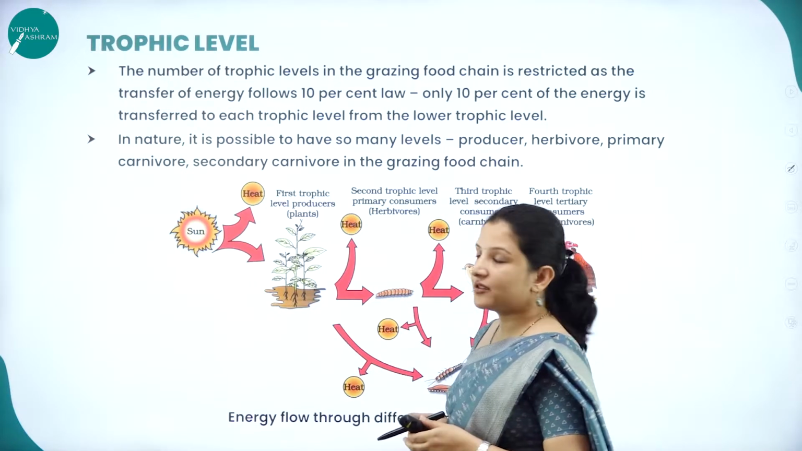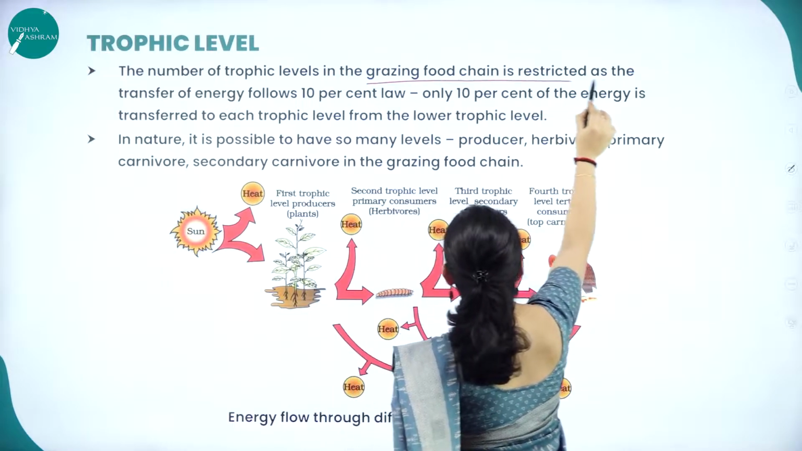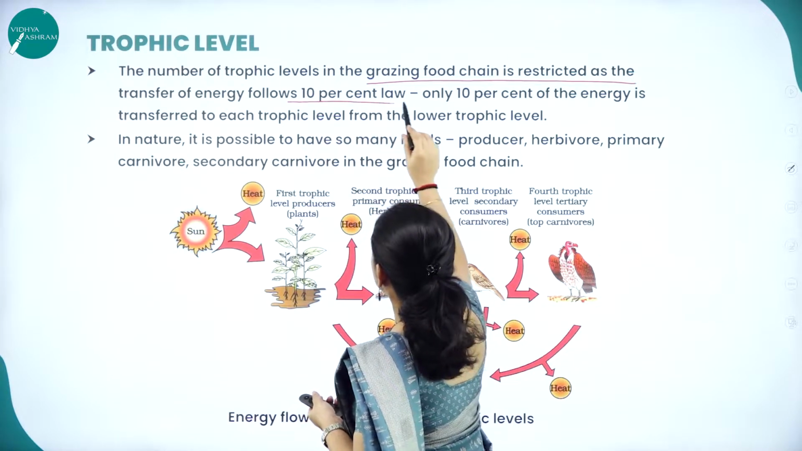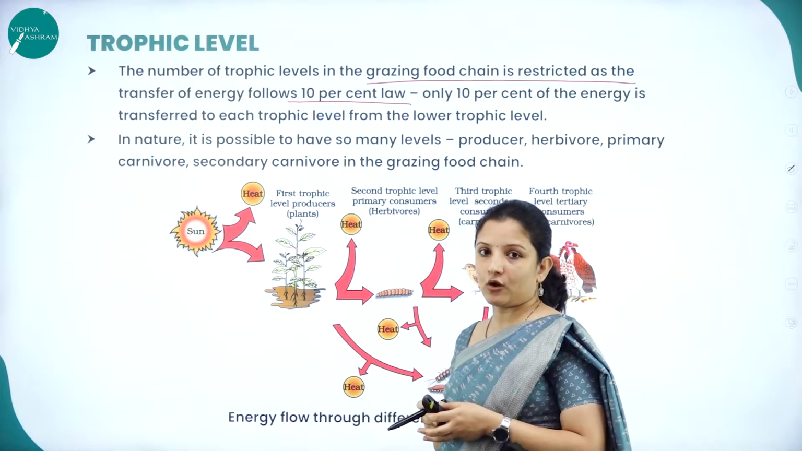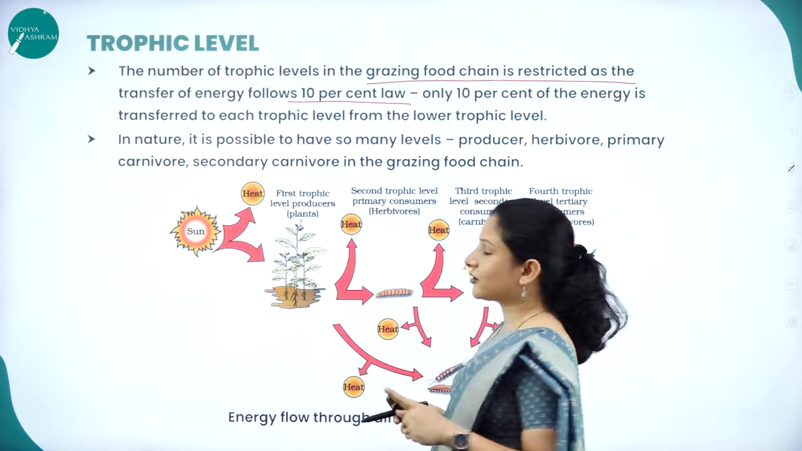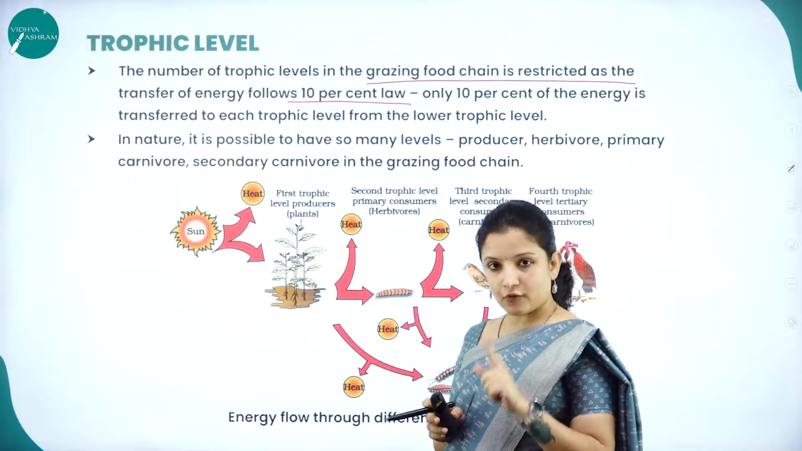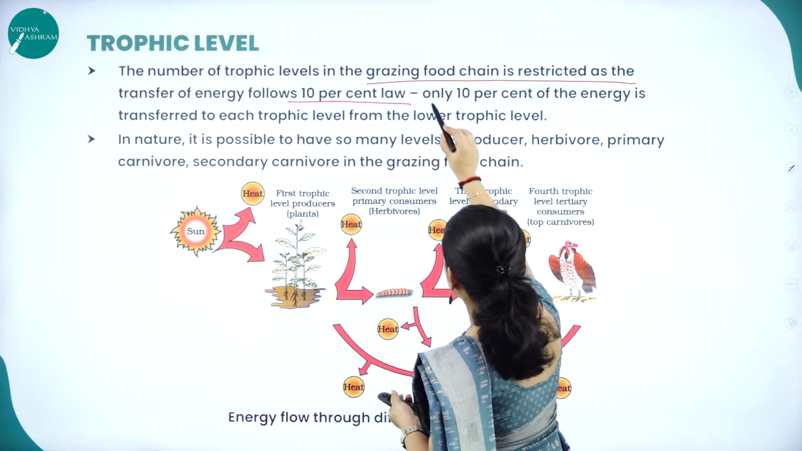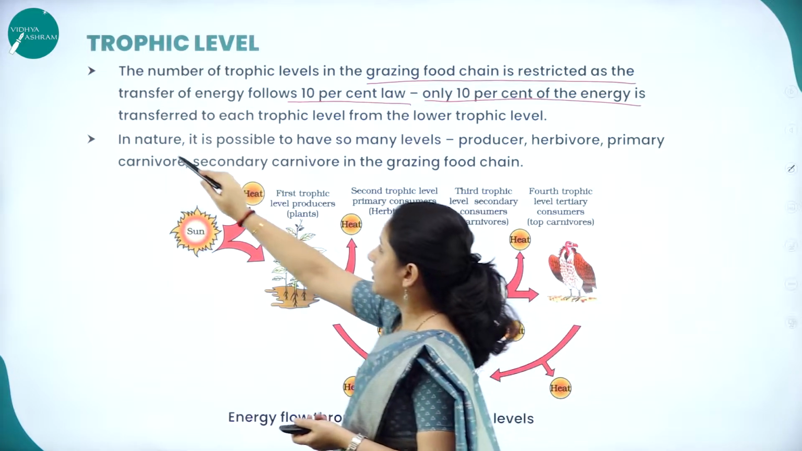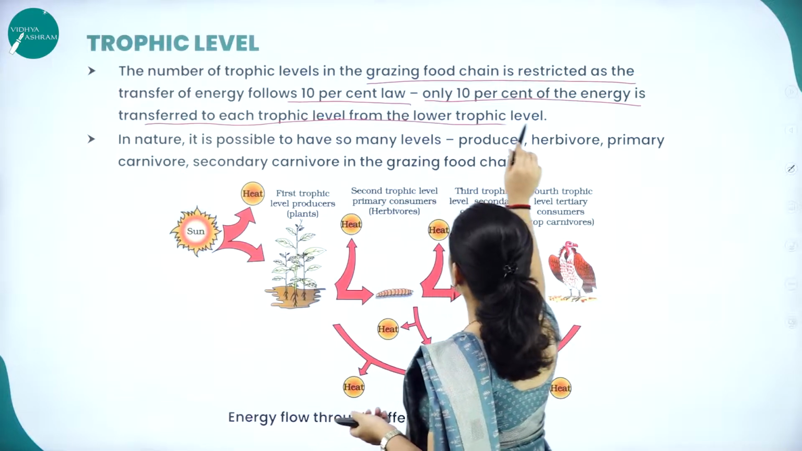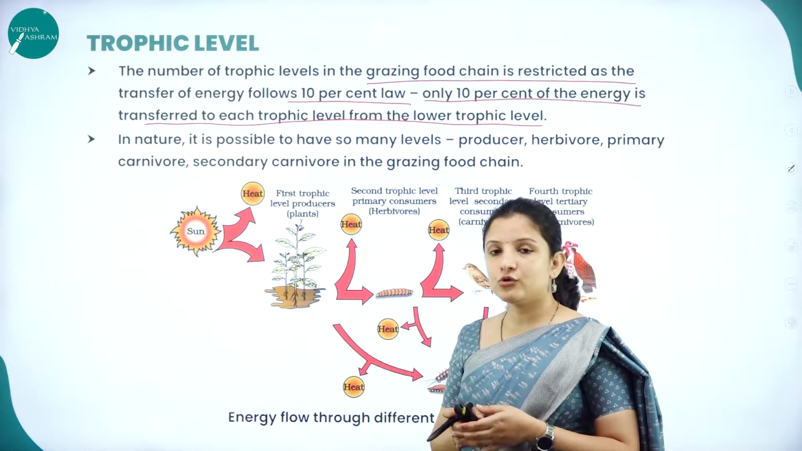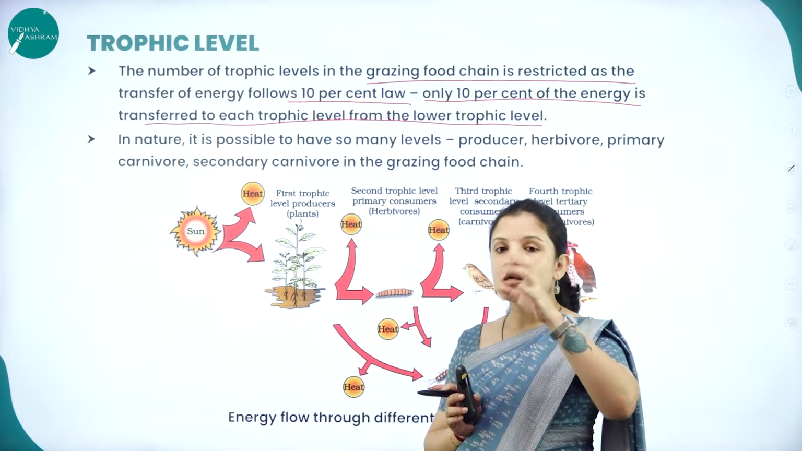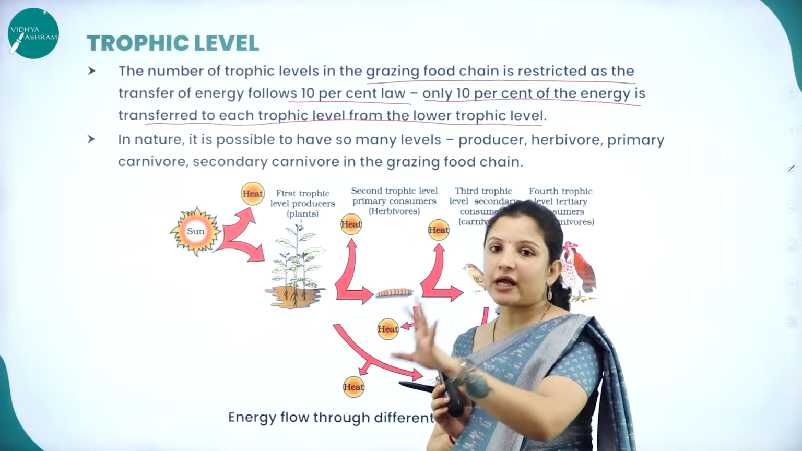So the number of trophic levels in the grazing food chain is restricted as the transfer of energy follows the 10% law. So what is this 10% law? In a grassland ecosystem, or in a grazing ecosystem, the 10% law is followed during the energy flow. What is this? The 10% law means only 10% of the energy is transferred to each trophic level from the lower trophic level. Remember, I had told you, as and when the energy flows from one trophic level to the other, a part of the energy is lost or given back to the environment.